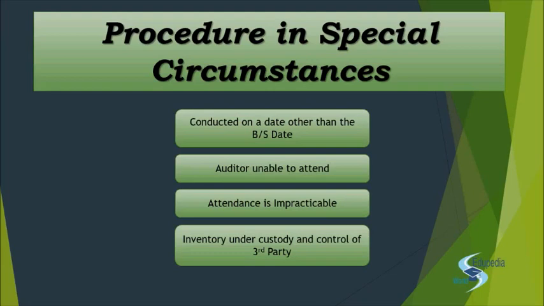Right? You may have more than one third party. You may have one third party taking care of all the inventory, or you may have a third party taking care of only the surplus inventory that you are not able to adjust in your warehouse. Right? So what you do is, again, you will have to obtain sufficient and appropriate audit evidence. Right? How do you do that? By performing additional procedures. Now, what are those procedures?